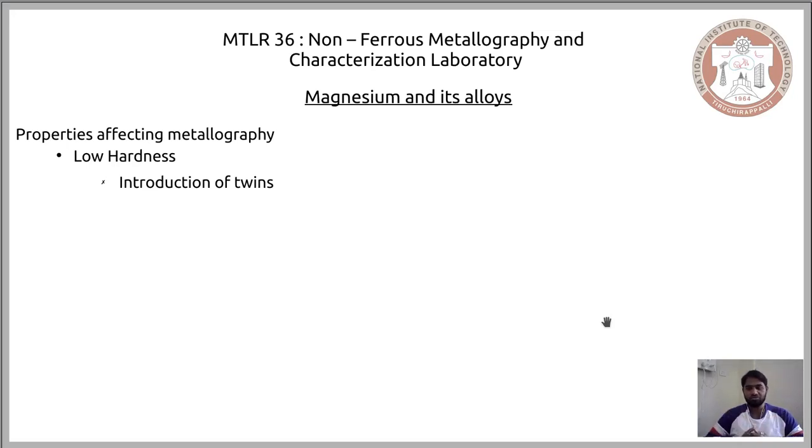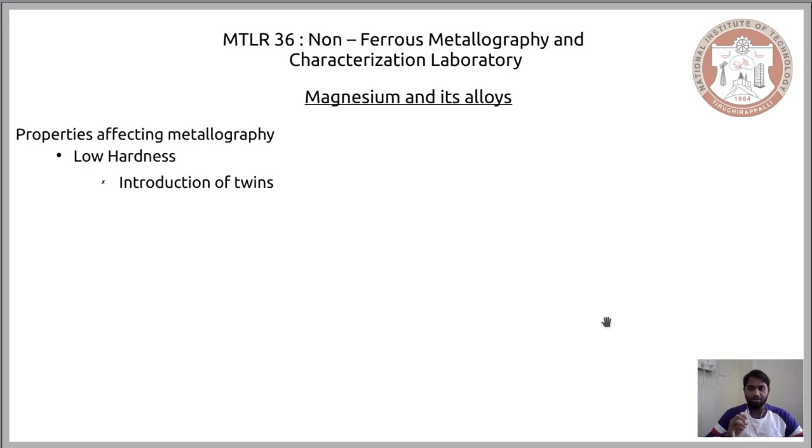Supposing you take, say for example, EBSD of it, or you polish it and view the microstructure after you have sufficiently deformed it through plastic deformation, through the nucleation and growth of dislocations, there won't be much of a change that you would see visually. Of course, the energy of the system would have increased, of course the lattice parameters would have changed, but in the two-dimensional microstructure, you won't be able to see much when it is being deformed by dislocations, when you have made some distortions by dislocation.